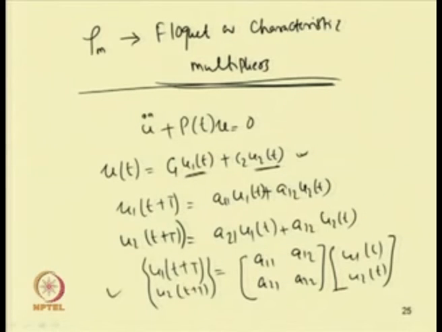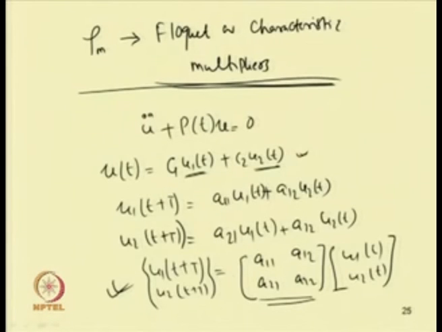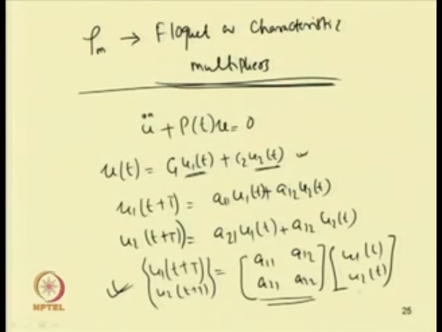So, one can write u1(t+T) and u2(t+T) by using this matrix. So, we can find by making some transformation, like what we have discussed in the previous case. So, we can convert this u in terms of v, or we can find a set of solutions which can be written as v1(t+T) equal to lambda 1 v1(t), and v2(t+T) equal to lambda 2 v2(t). Which will uncouple the set of equations. So, we can find a set of solutions from this.